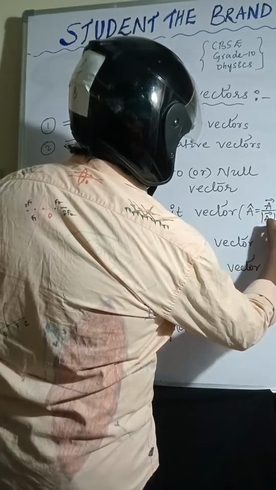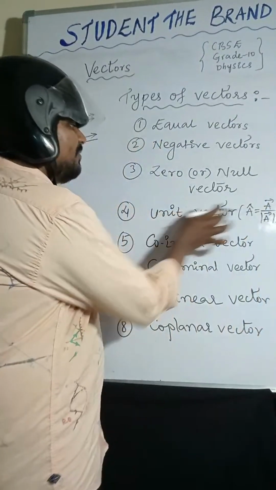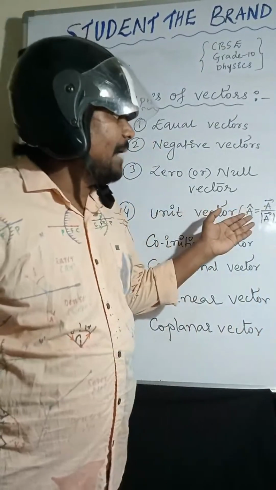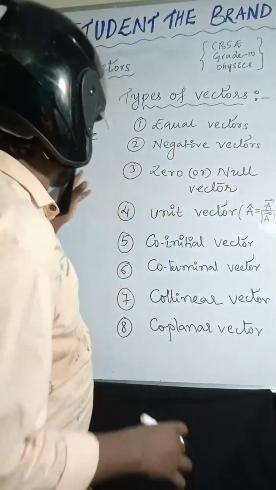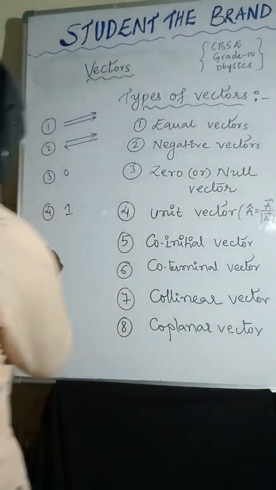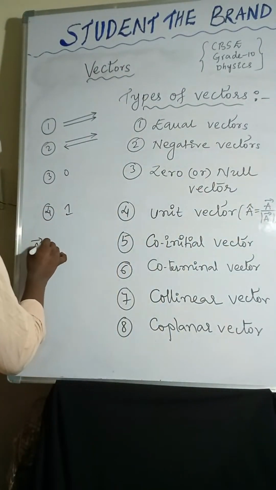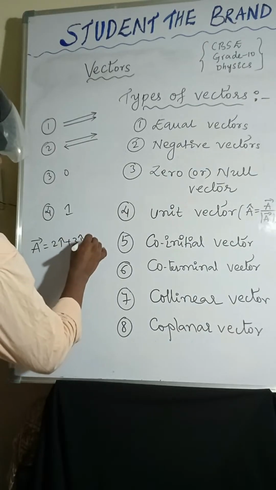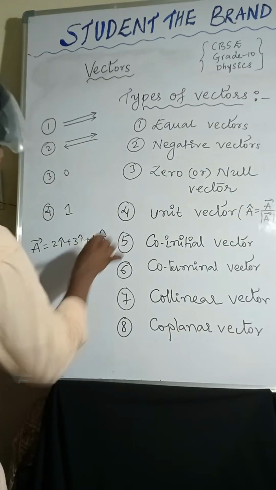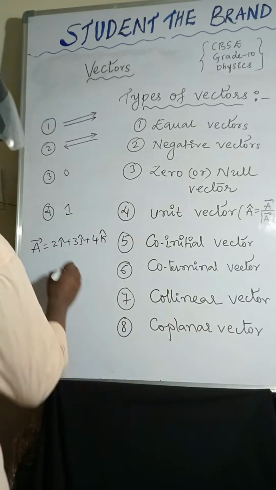Suppose A bar is a vector 2i cap plus 3j cap plus 4k cap. So this is the vector.